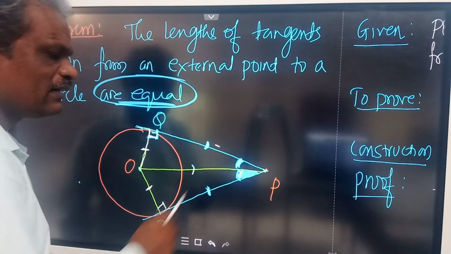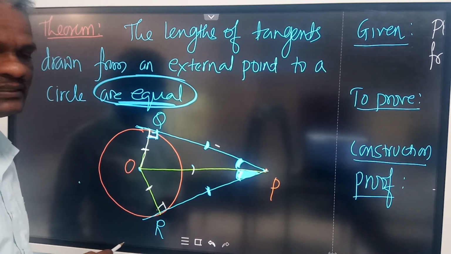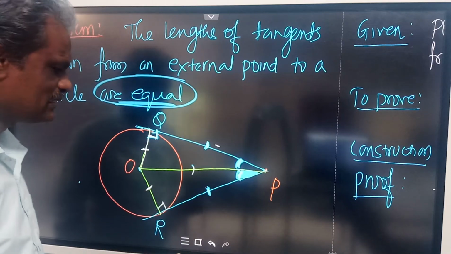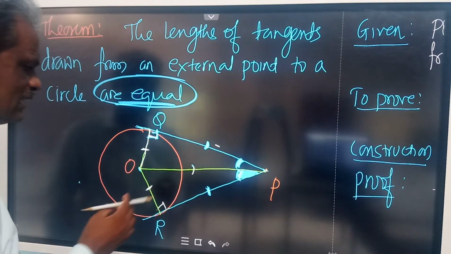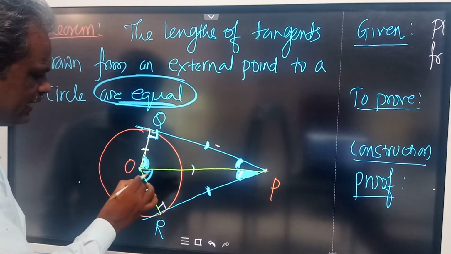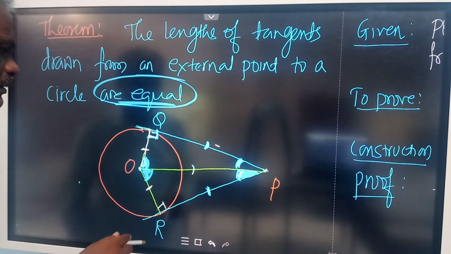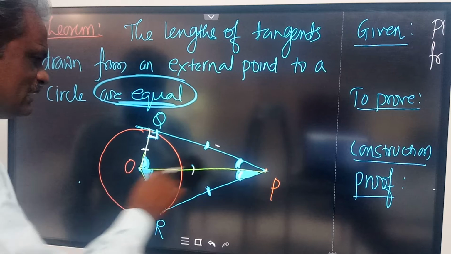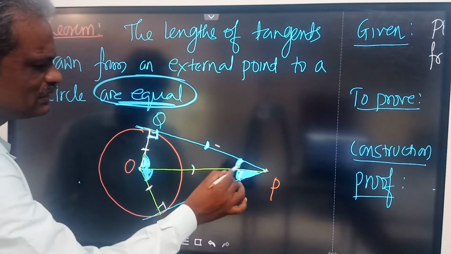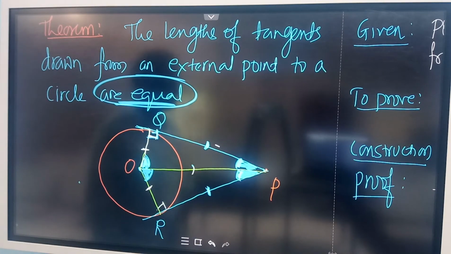So therefore you can call OP the bisector of the angle formed between the tangents. You can write these two angles are equal and also these two angles are equal. So the angle at the center will be bisected by this line segment OP. These are the properties you can use.